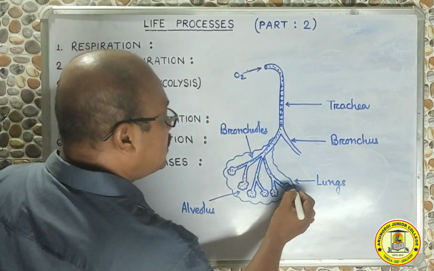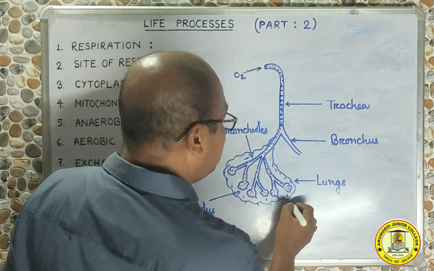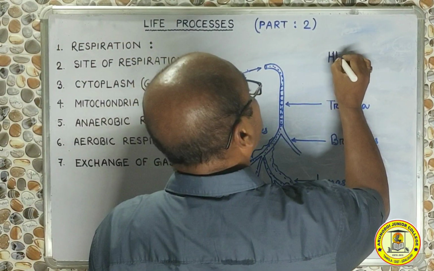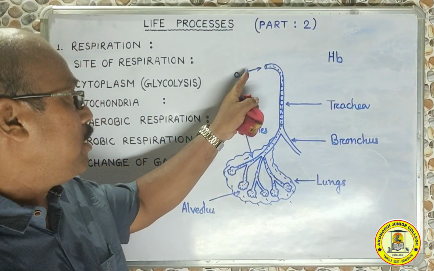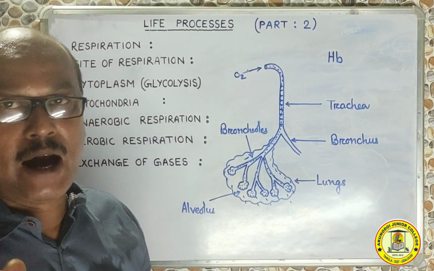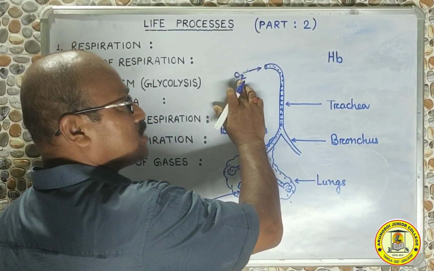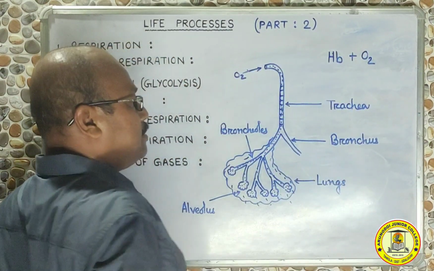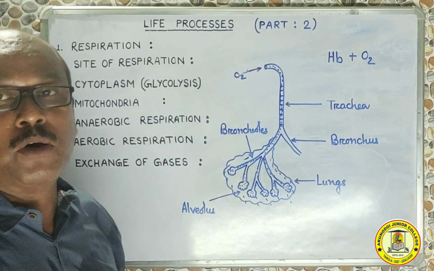During that time, what happens? Around these lungs there are numerous blood capillaries, and in the blood there is a chemical compound called hemoglobin. Hemoglobin has a high affinity for oxygen, just like a magnet can attract a piece of nail made of iron. Similarly, hemoglobin present in the blood always attracts oxygen and immediately combines with it, making oxyhemoglobin.